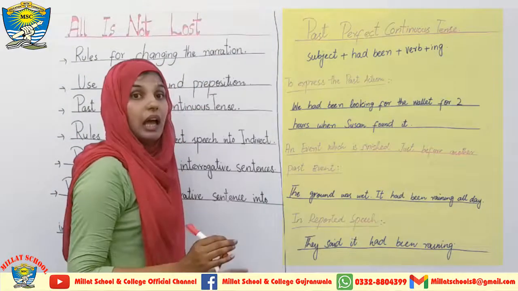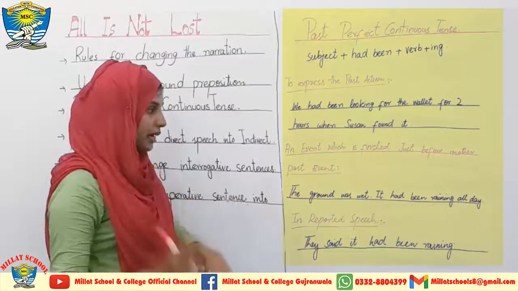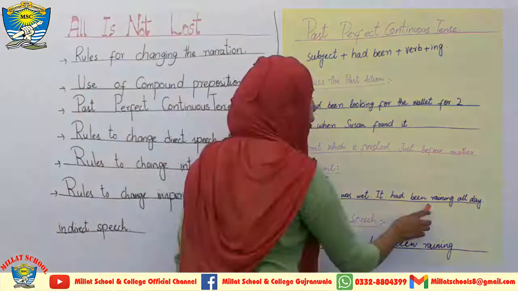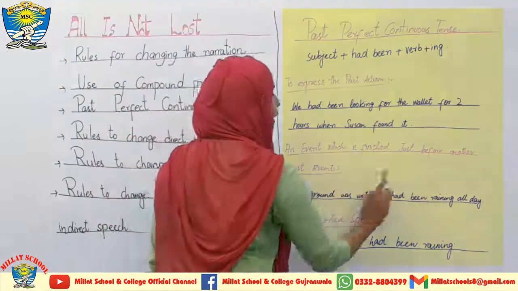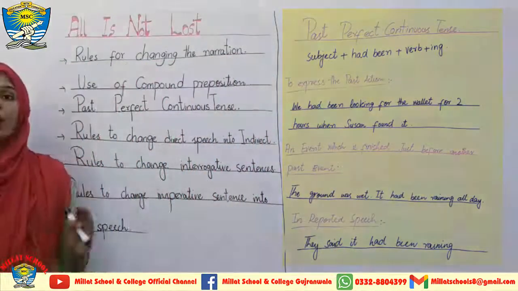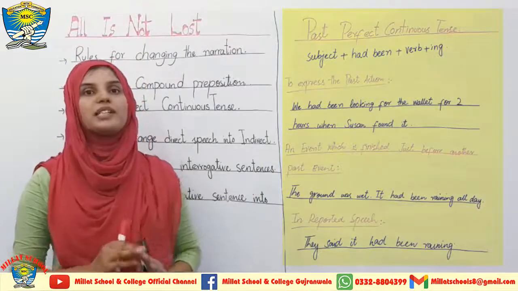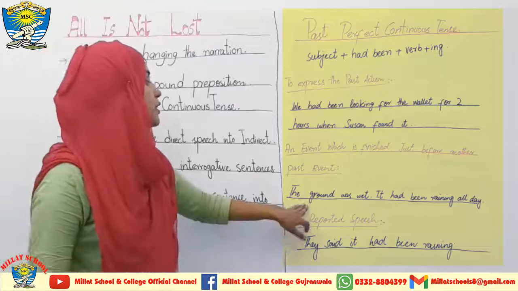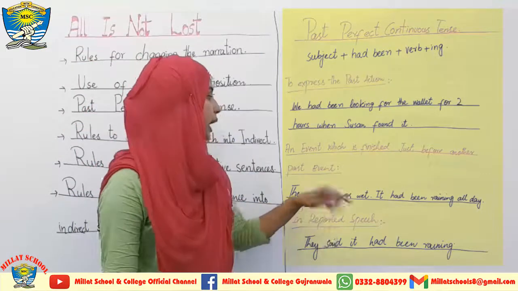This is a current situation, and the previous action which has just finished is that it had been raining all day. So these two sentences are interconnected with each other. To understand the first sentence, we have to go towards the next sentence. Such types of sentences also use the past perfect continuous tense.